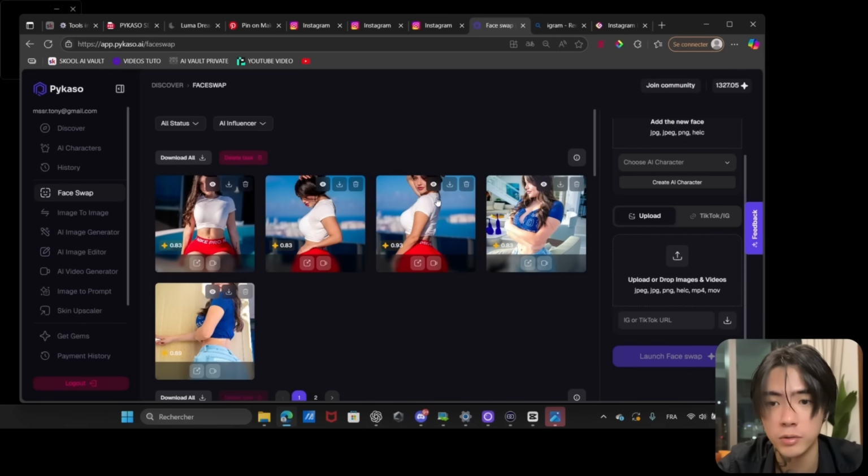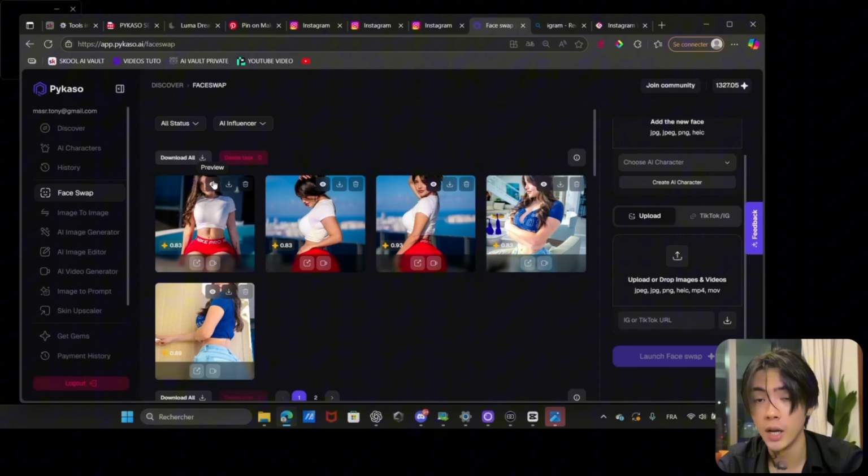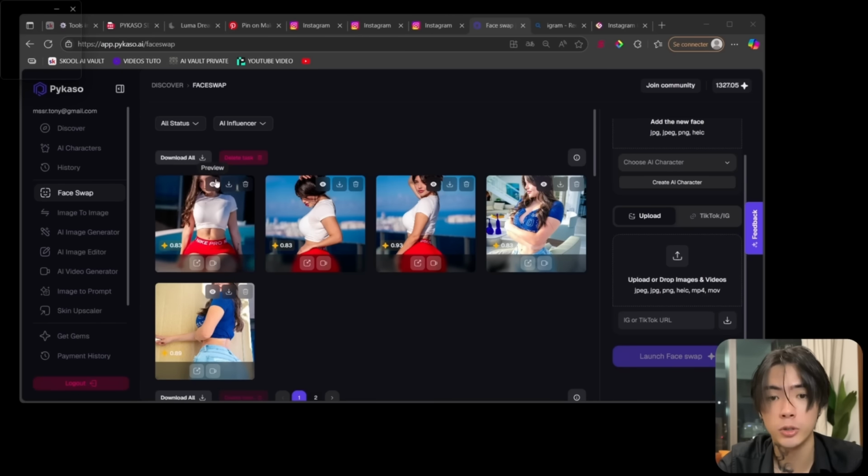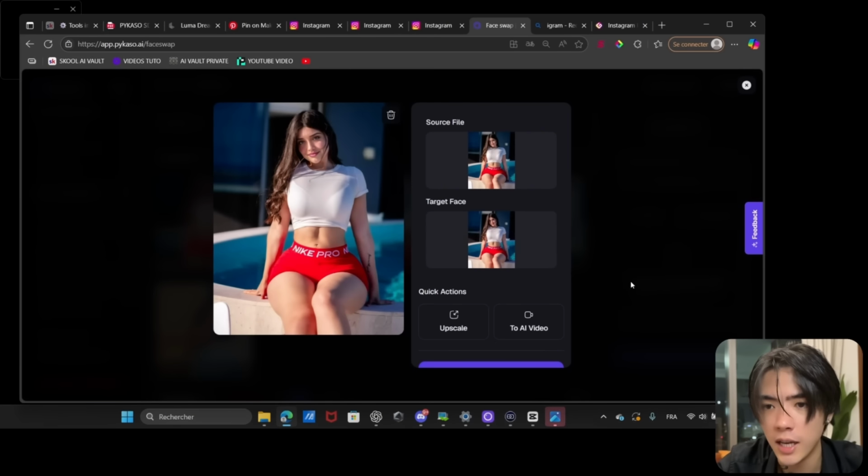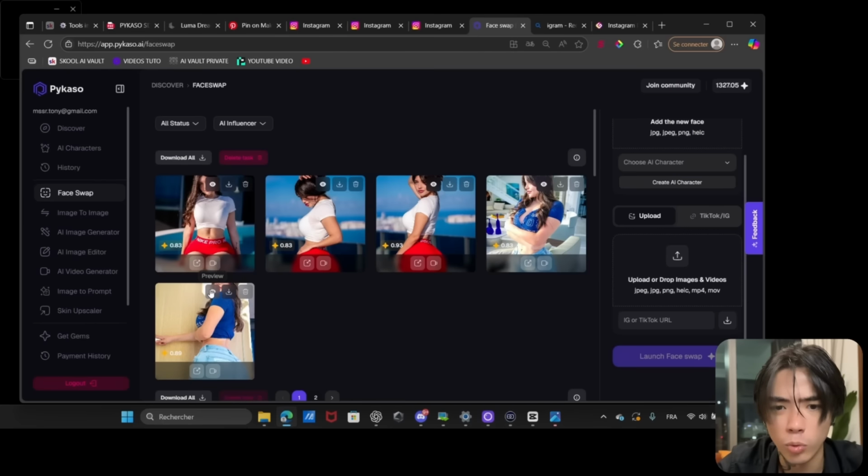This is like the best tool for the face swap, but we don't want to post directly this content because this is like stealing some content and posting. Okay, we don't want to do that. So now just have a look and just pay attention if there are some weird faces. Now it looks good, perfect. So you can click on download all and Picasso will send you an email with all the files so that way you don't have to click one by one, or you can just click one by one. I will just click on this, download everything.